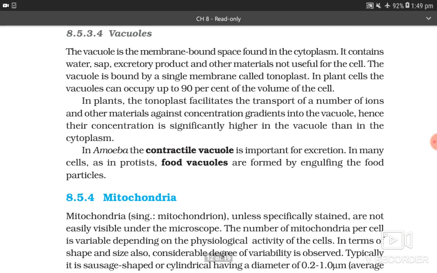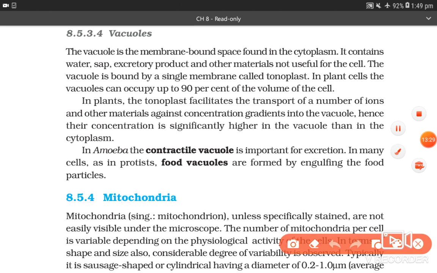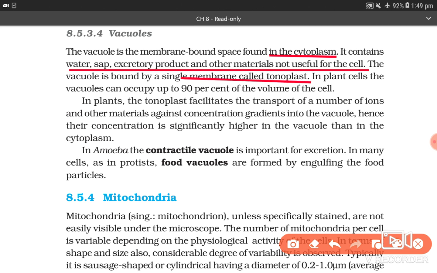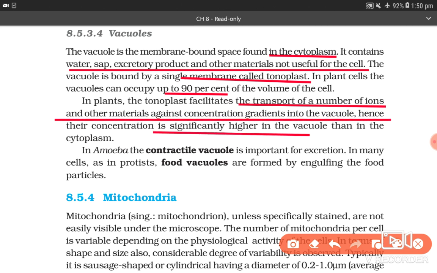8.5.3.4 Vacuoles. The vacuole is the membrane-bound space found in the cytoplasm. It contains water, sap, excretory product and other materials not useful for the cell. The vacuole is bound by a single membrane called tonoplast. In plant cells, the vacuole can occupy up to 90% of the volume of cell. In plants, the tonoplast facilitates the transport of a number of ions and other materials against concentration gradient into the vacuole. Hence, their concentration is significantly higher in the vacuole than in the cytoplasm.